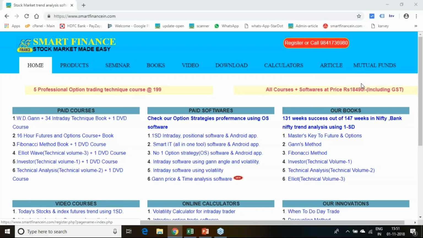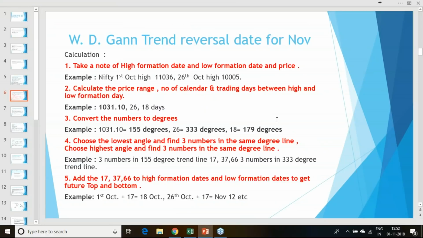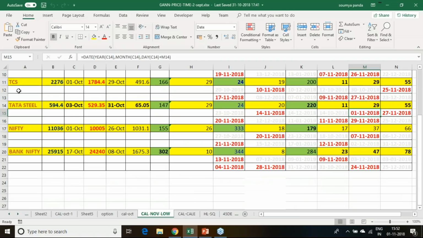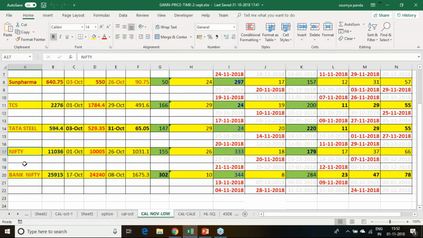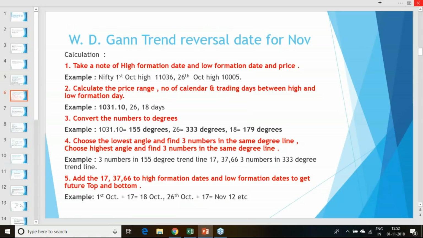In this particular presentation, I am going to release the trend reversal date for November 2018. I will be releasing the trend reversal date for November 2018 for 5 different stocks: Reliance, HDFC, Sun Pharma, TCS, Tata Steel, and Nifty and Bank Nifty. And this is as per one method of WD Gann.